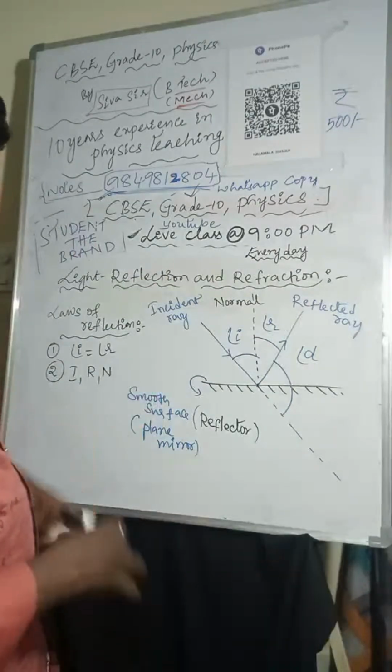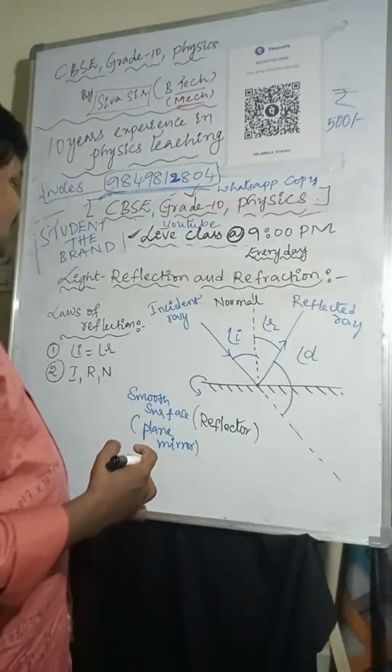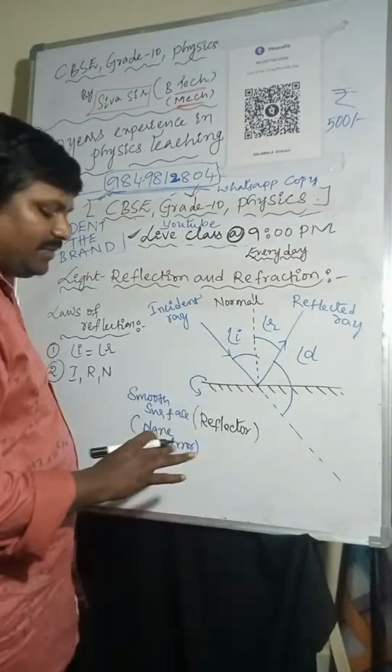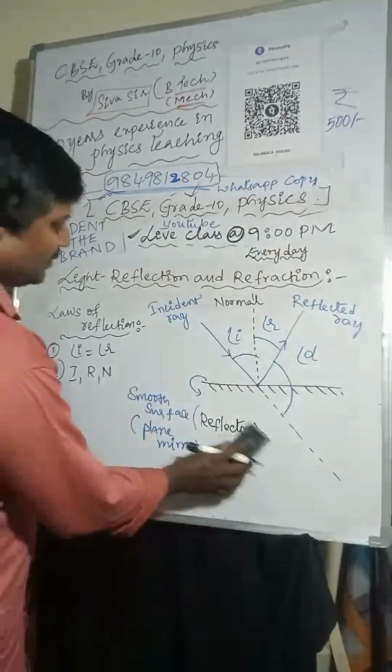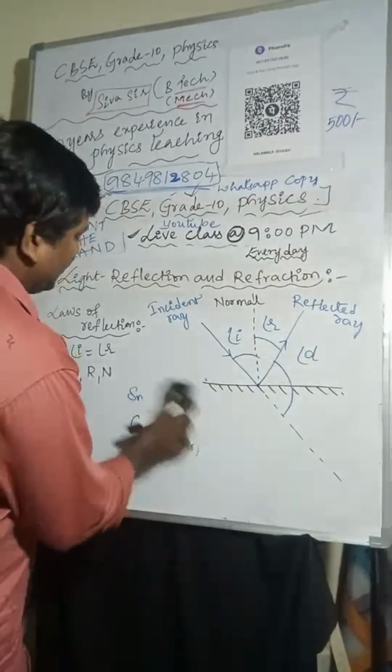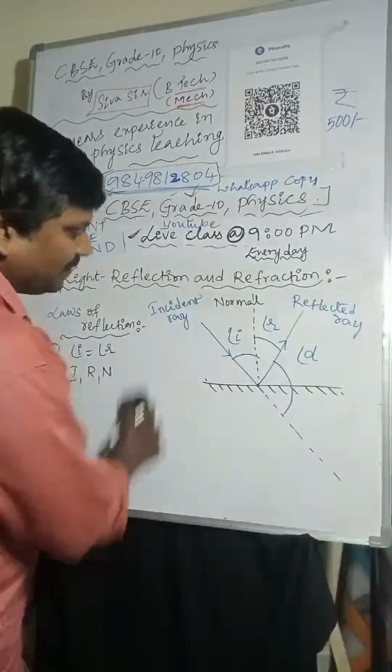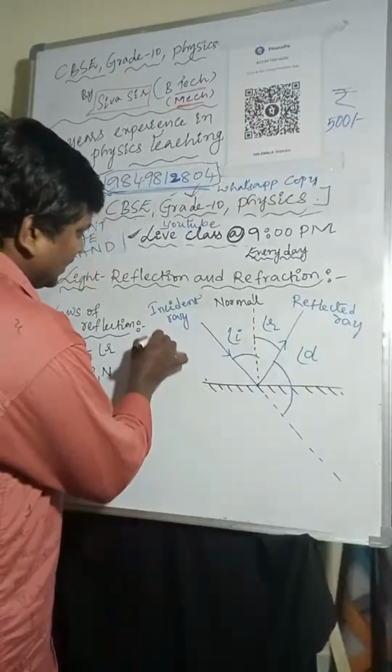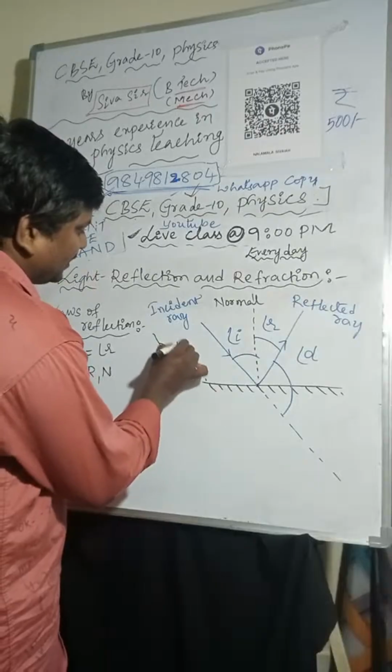Next topic: angle of deviation. We have to find out the angle of deviation. Normally, this is a linear angle, and a linear angle is 180 degrees.